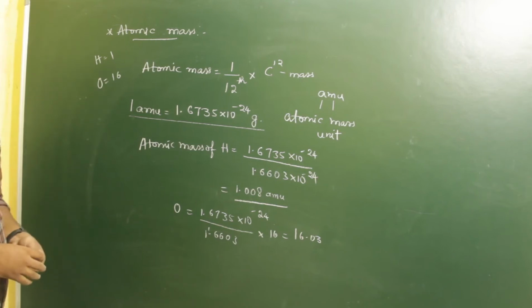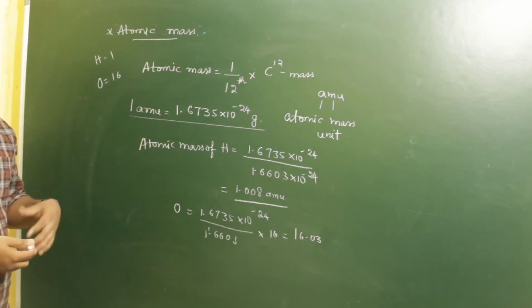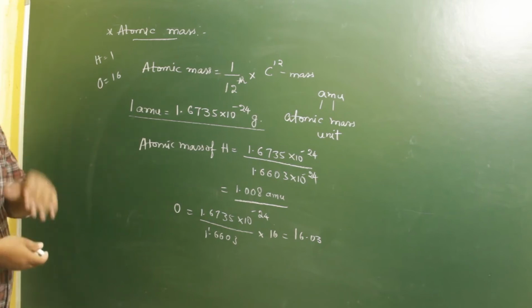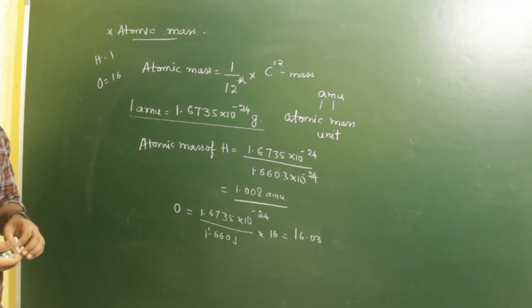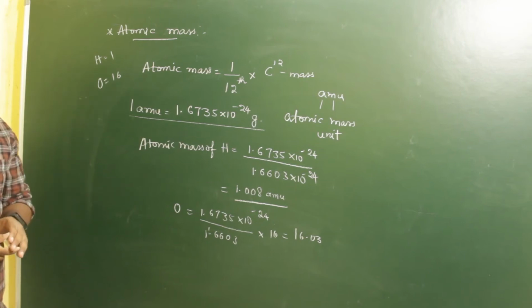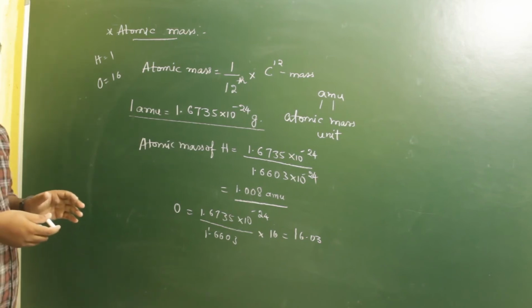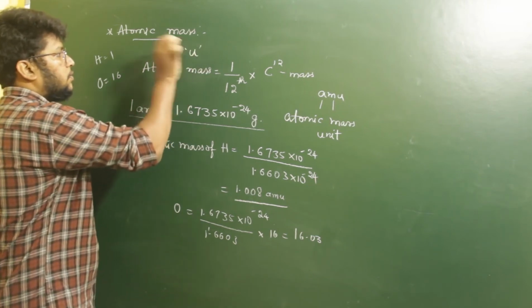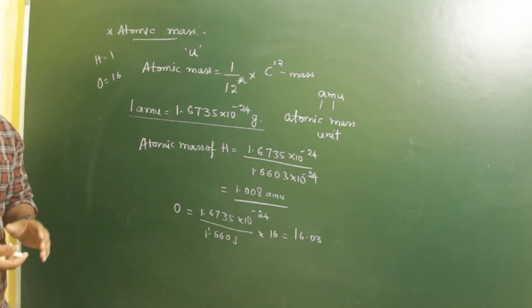But in recent days, what we have observed is that some of the elements present on the periodic table are found to have multiple atomic masses. That is nothing but the respective isotopes. In the case of carbon itself, we have 3 isotopes: carbon 12, carbon 13 and carbon 14. In later years, we found that elements which have isotopes in nature are considered in terms of average atomic mass, which is denoted by the symbol U. So instead of taking AMU, now we consider U, which is the average atomic mass.